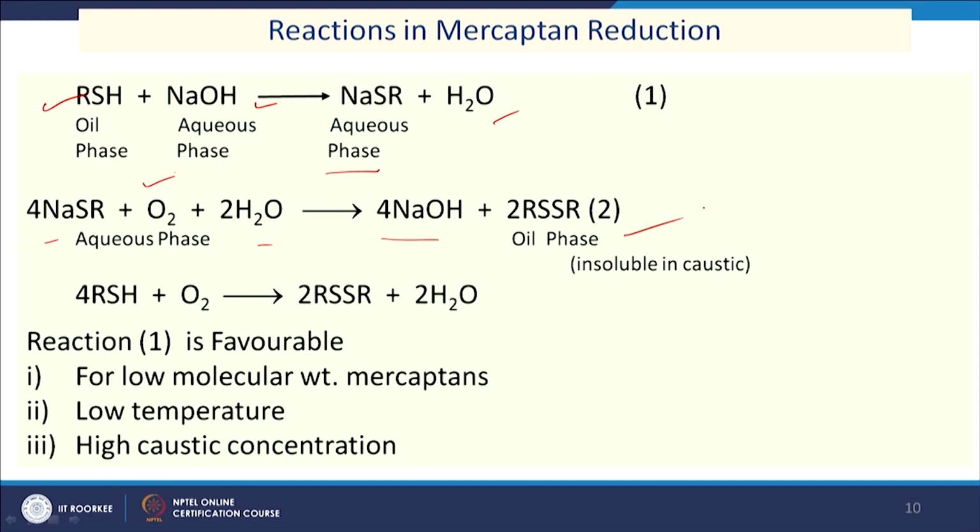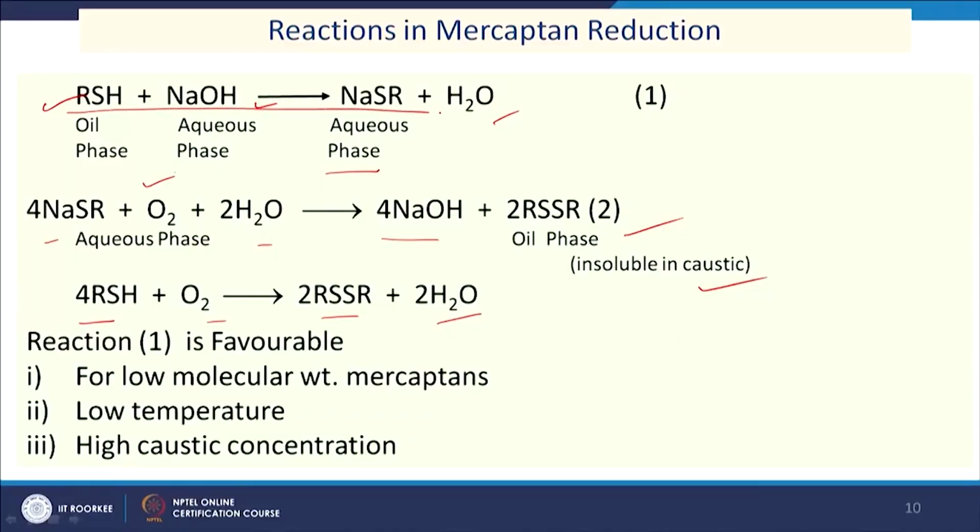Again, the oil phase we are getting is insoluble in caustic, and we separate it. So, RSH plus O2 gives 2RSSR plus 2H2O. So, these are the reactions which take place in this Merox process for mercaptan removal. Now, reaction 1 is mostly applicable for low molecular weight mercaptans and at low temperature and high caustic concentration. Now, we will see how the Merox process works.